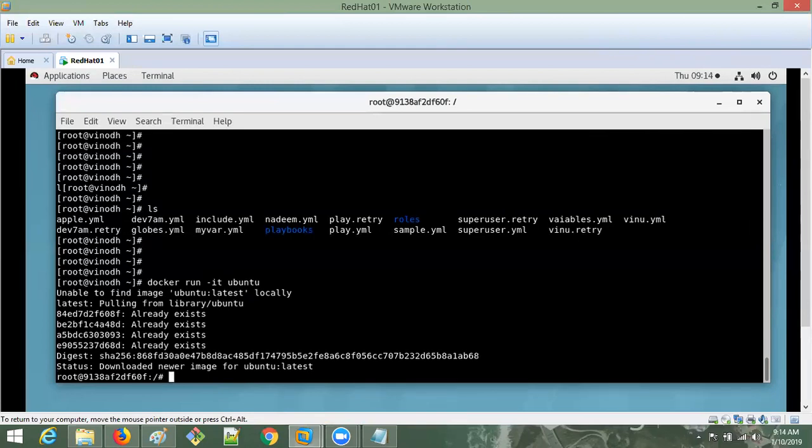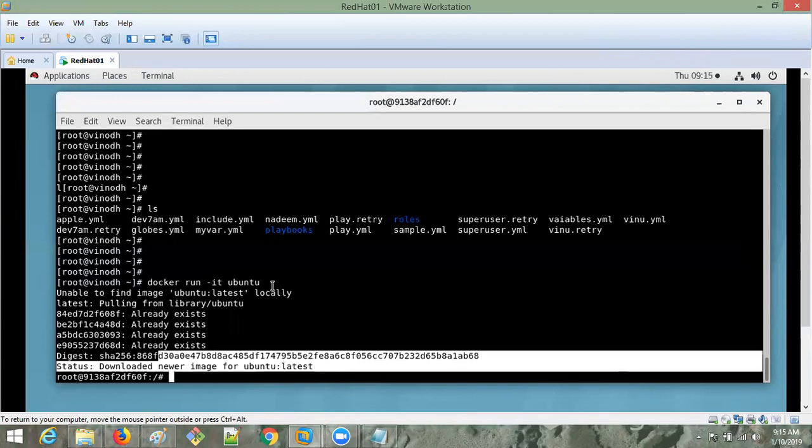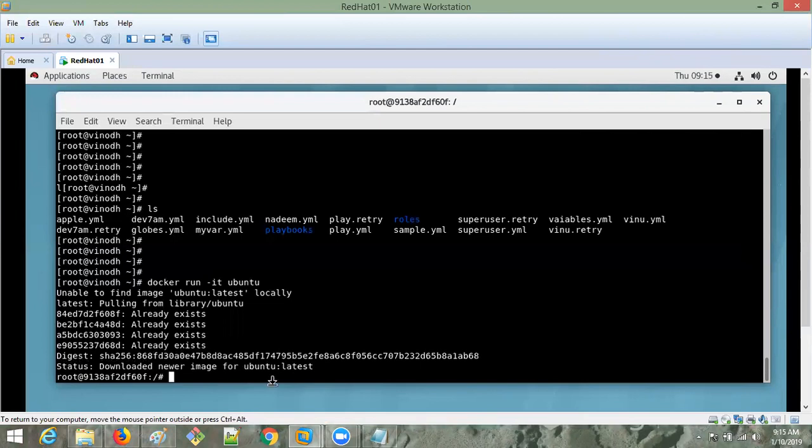From there it is downloading. It's already existing for me, so it shows it already exists. Otherwise, for you, it will download, and it will show the percentage remaining to download, everything. Then it will show that the Ubuntu operating system is downloaded.